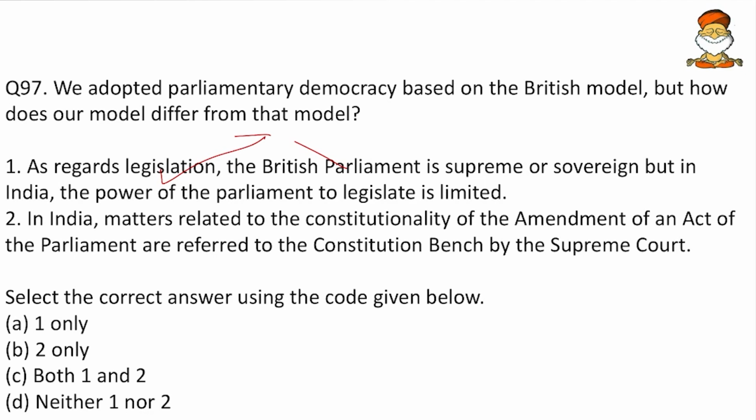And then in India, matters related to constitutionality of the amendment of an act of Parliament are referred to the Constitution bench by the Supreme Court. Here again the Constitution bench is one of the unique features of India, and this will not be present in the UK because there is no written constitution at all, and it works only with the maxims. So again an easy question, we go with both 1 and 2.